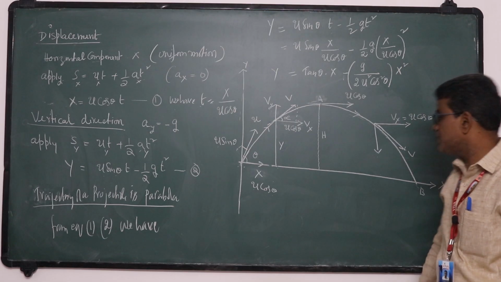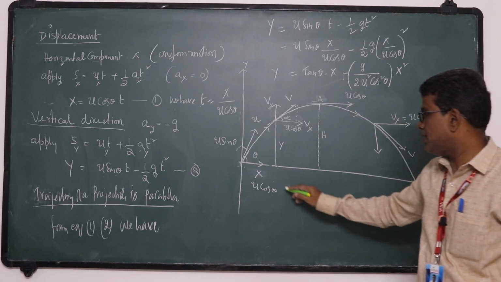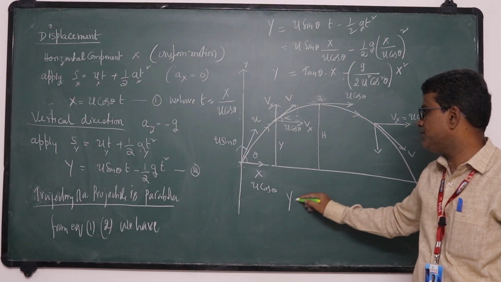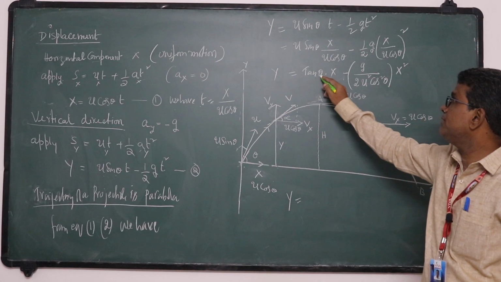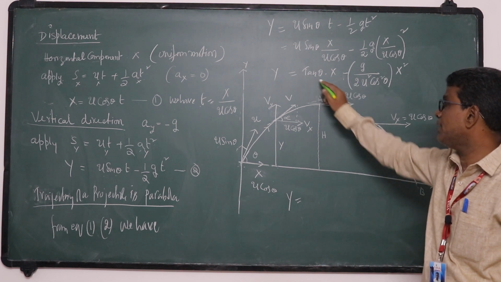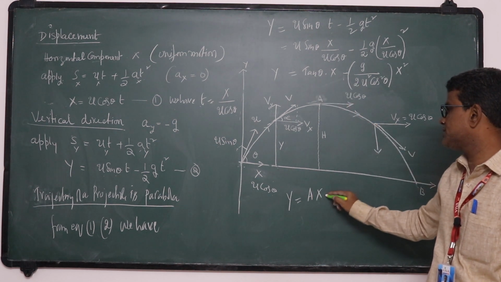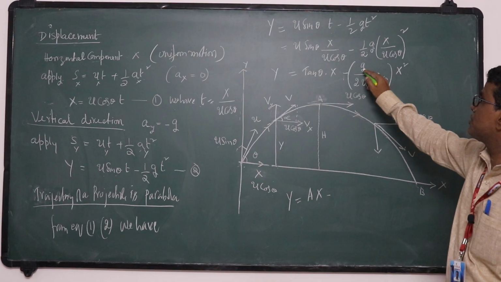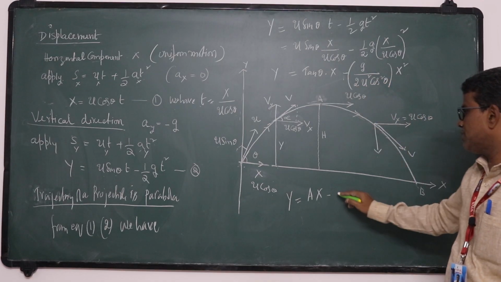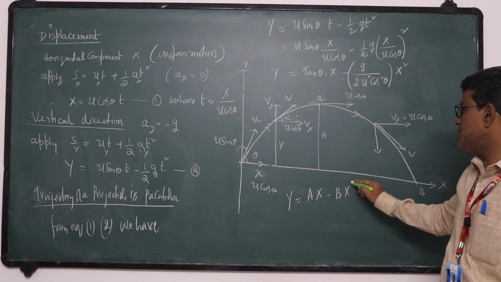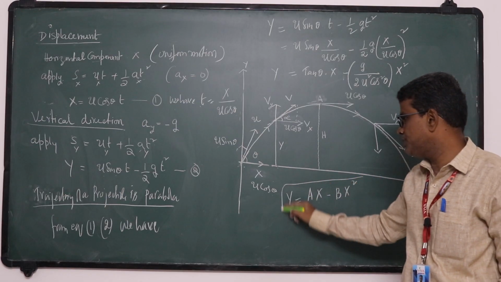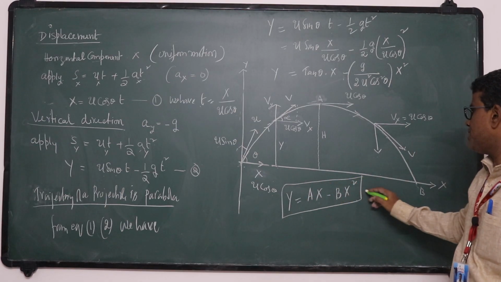So this equation, I will write here: y is equal to tan theta x minus g by 2u square cos square theta into x square. Instead of tan theta I am writing a, and instead of g by 2u square cos square theta I am writing b, so y equals ax minus bx square. So this is the equation of a parabola.